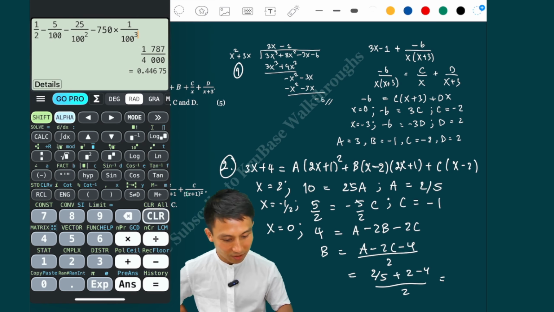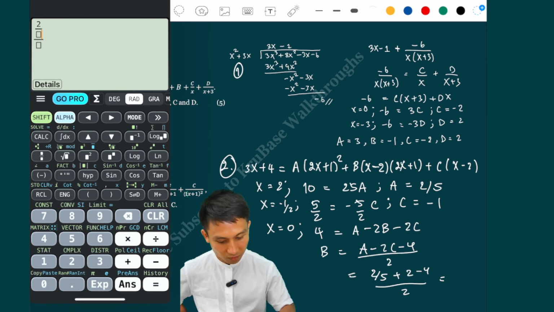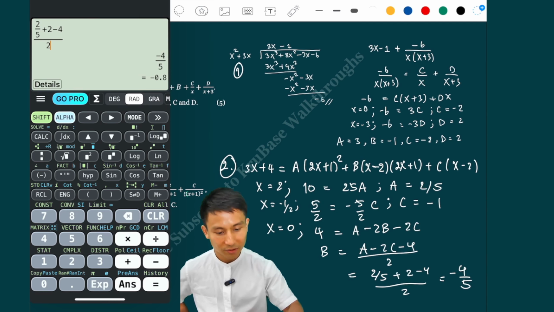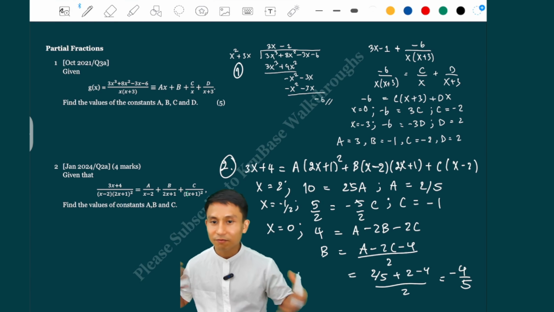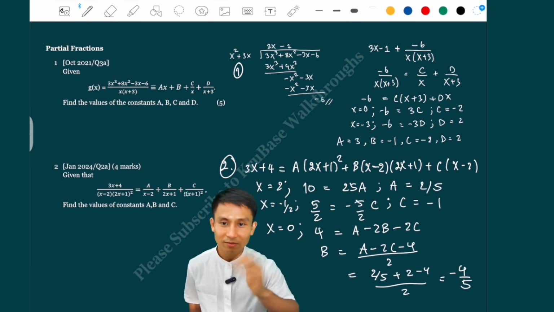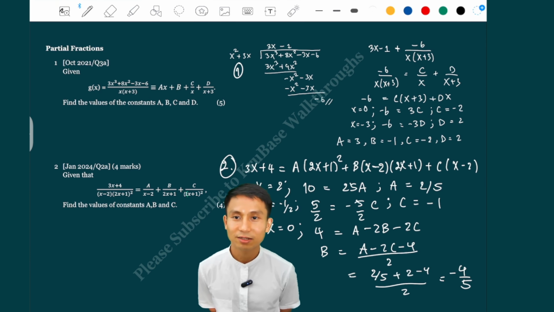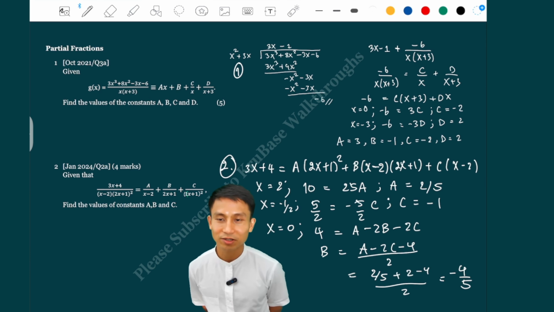Let's use a calculator there. 2 over 5 plus 2 minus 4 divided by 2 as a partial fraction, so that's minus 4 over 5. Yeah, so if I have made an error or something, but the method should be just that, right? A, B, and C. Yeah, so that is done for partial fractions.